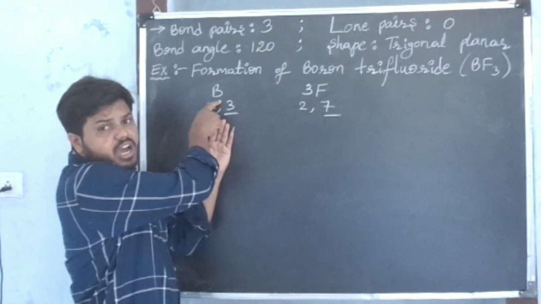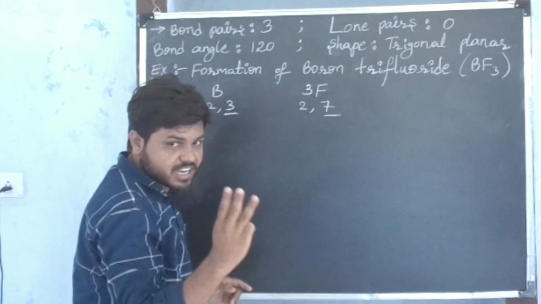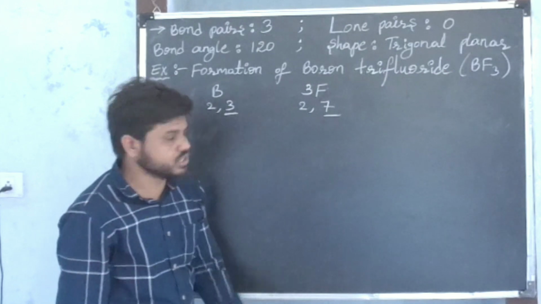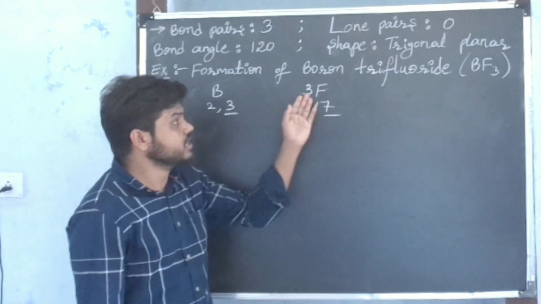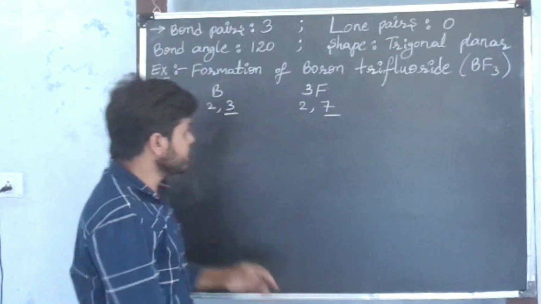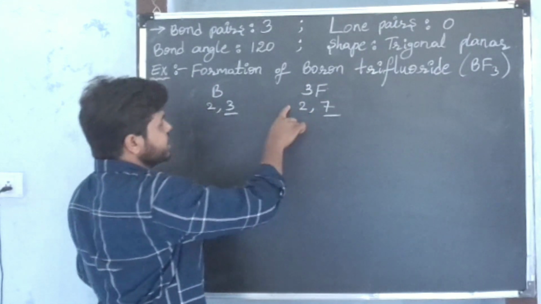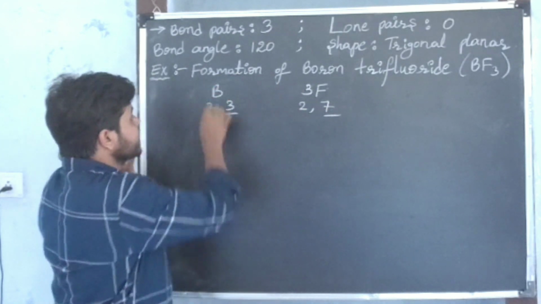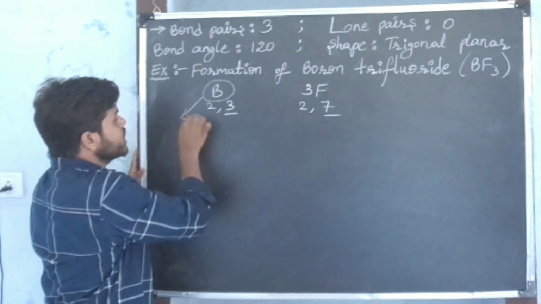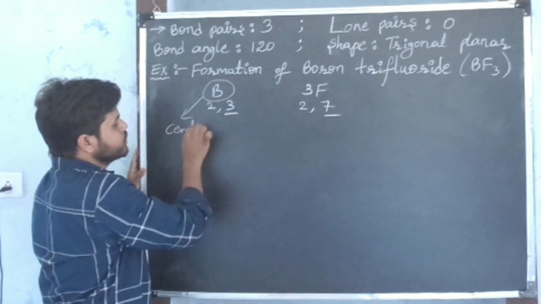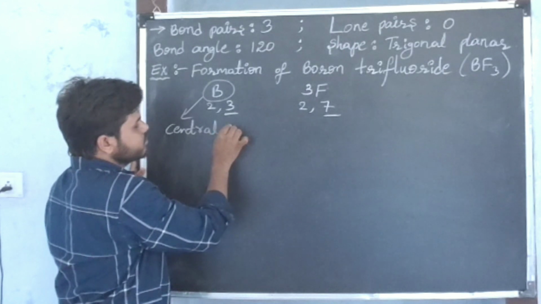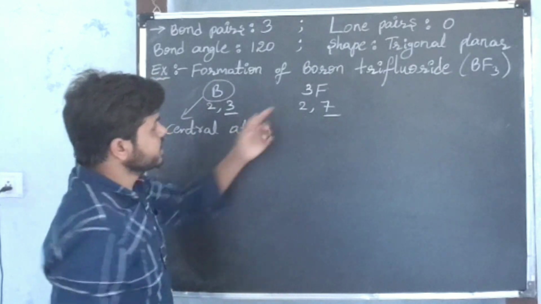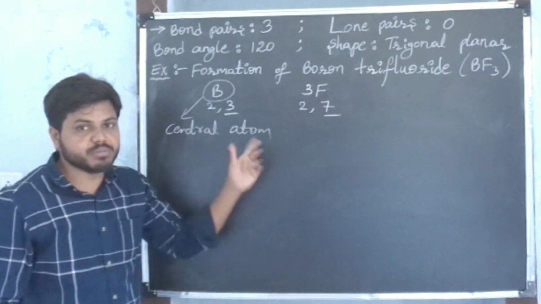In the boron atom, how many valence electrons are there? 3 valence electrons. These 3 valence electrons are shared with 3 atoms of fluorine. Now 3 fluorine atoms are sharing 1 electron each with the boron atom. That's why this boron atom will become the central atom of the molecule.